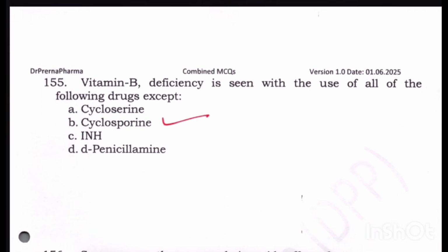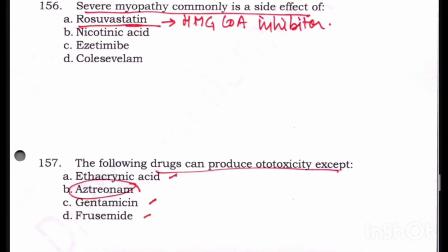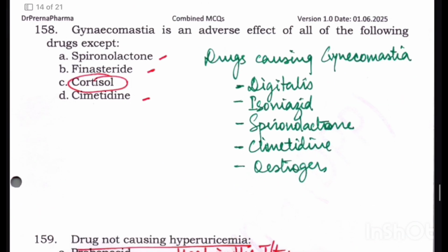Bumetanide does not cause. Vitamin B deficiency is seen with the use of all of the following drugs except. Now vitamin D deficiency is seen with cyclosporin, INH, D-penicillamine. It is not seen with cyclosporin. Severe myopathy is commonly a side effect of rosuvastatin, which is an HMG coenzyme A inhibitor. The following drugs can produce ototoxicity except. Ethacrynic acid causes ototoxicity, gentamicin causes, furosemide causes, aztreonam doesn't cause ototoxicity.